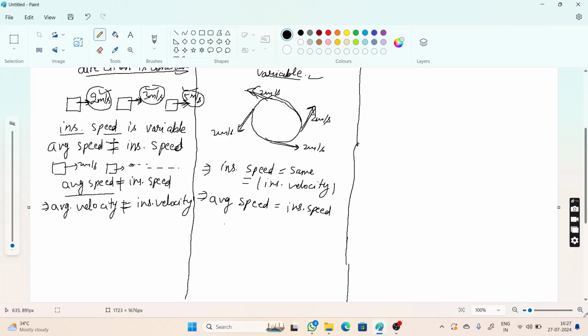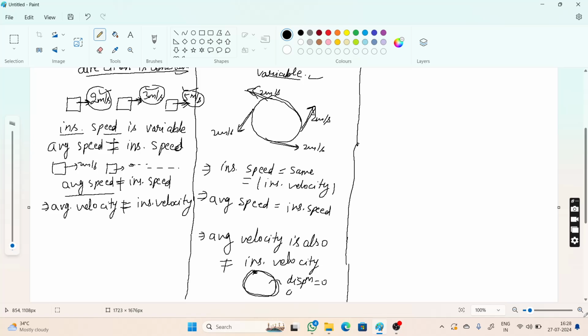What about average velocity? Actually instantaneous velocity is variable, so average velocity is also not equal to instantaneous velocity. Let us assume for a complete circular path its average velocity is 0, as the body reaches its original position again. So the initial point and final point meet at the same point, so displacement would be 0.